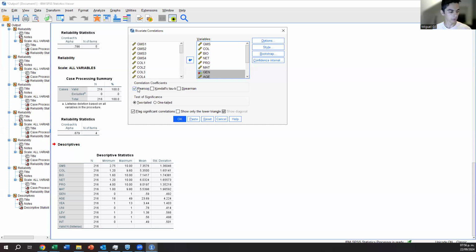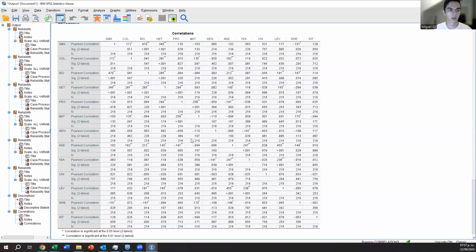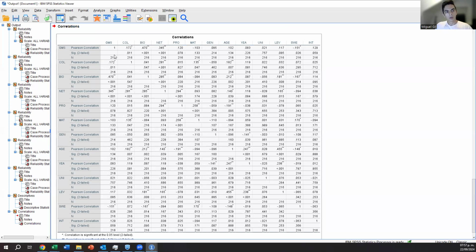We're going to use Pearson correlation. There are two main types of correlation calculations. One is Pearson and the other is Spearman. Pearson works for data that has a normal distribution, and Spearman works better with data that has not normal distribution. In our case, most of our variables have normal distribution, so we will use Pearson correlation. Then click OK. So what you are going to find in here is a table that tells you which variable from here and how it relates with the variable on here.